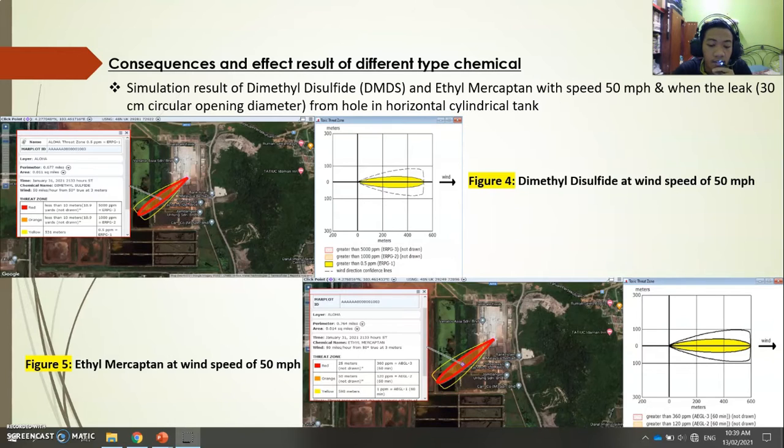The diffusion ppm of DMDS and ethyl mercaptan was divided into three categories, which were greater than 0.5 ppm yellow, greater than 1000 ppm orange, and greater than 5000 ppm red. The source of the leakage strength data for different types of chemical, dimethyl disulfide and ethyl mercaptan, is based on the ALOHA simulation equation as shown in table 2.